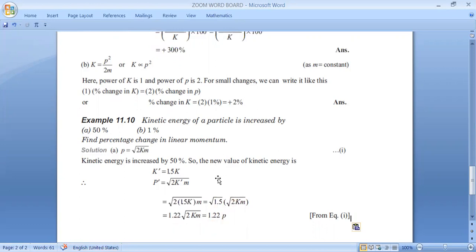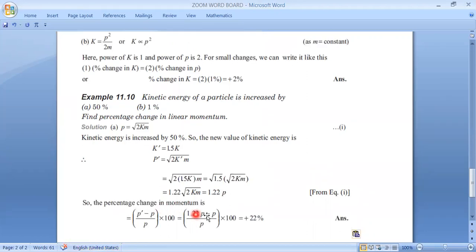This may also be asked: what will be the new momentum with respect to the old momentum? Now we go with the general method, because we are asked to calculate the percentage change. Percentage change is final momentum minus initial momentum, divided by initial momentum, into 100. The final momentum is 1.22p and the initial momentum is p. Cut these down and you get 22%. Give a big thumbs up if you have done it correctly.